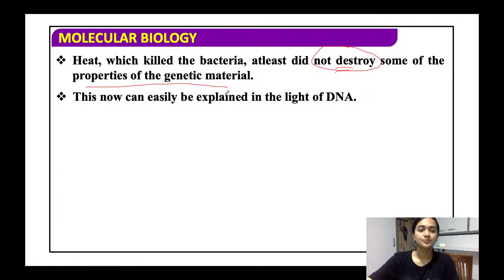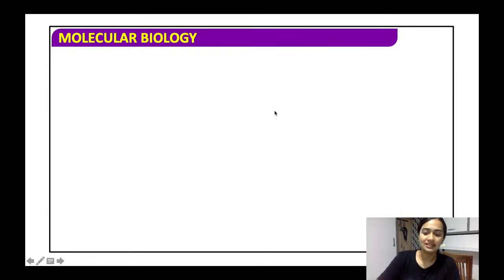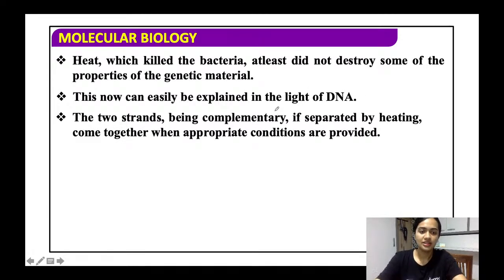Alright, so what we see here is that even by heating, the DNA was not damaged, so it can be taken that the DNA is quite stable. This is how it can be easily explained in the light of the DNA. That means this is how we can conclude that it is the DNA that is the genetic material.